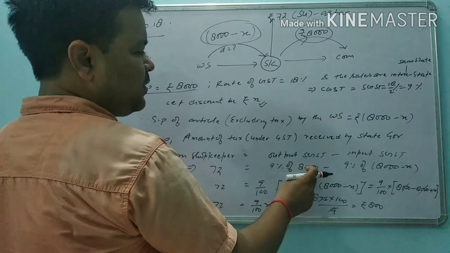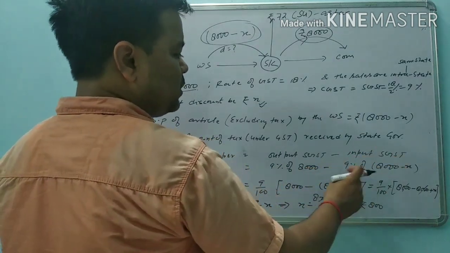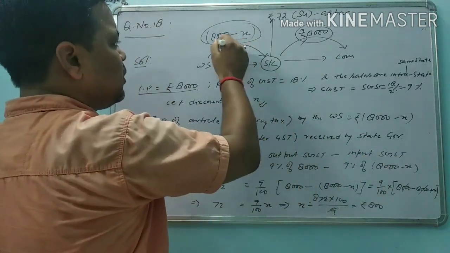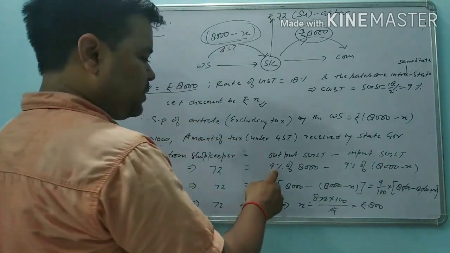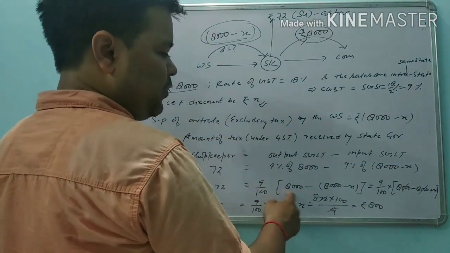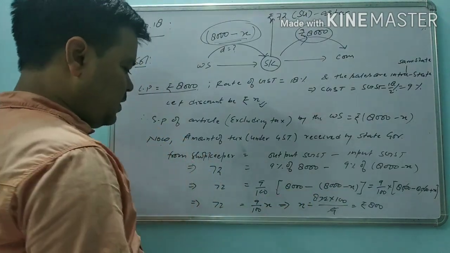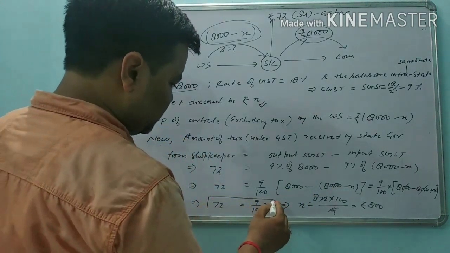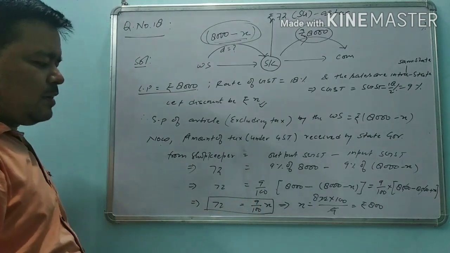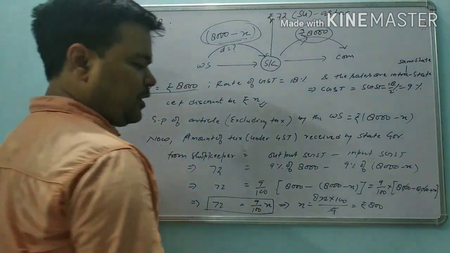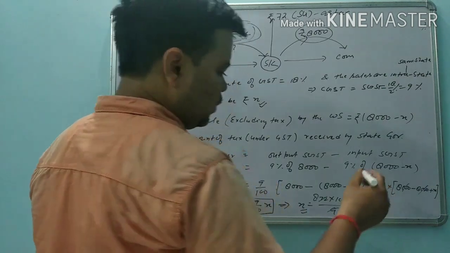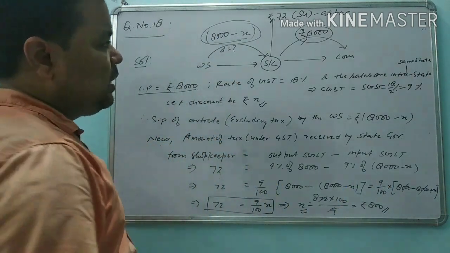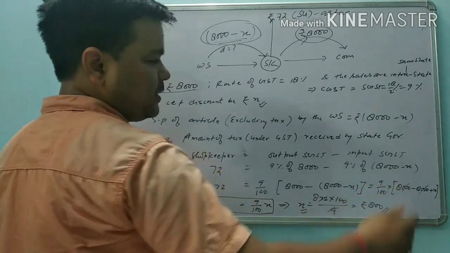So 9% of 8,000 minus input, which is on this amount, so 9% of 8,000 minus X. Take 9%, meaning 9 by 100, common. We get this situation in this form: 72 is equal to 9 by 100 into X. If we calculate, we find that the amount of discount will be 800 rupees. The amount of discount is 800 rupees.